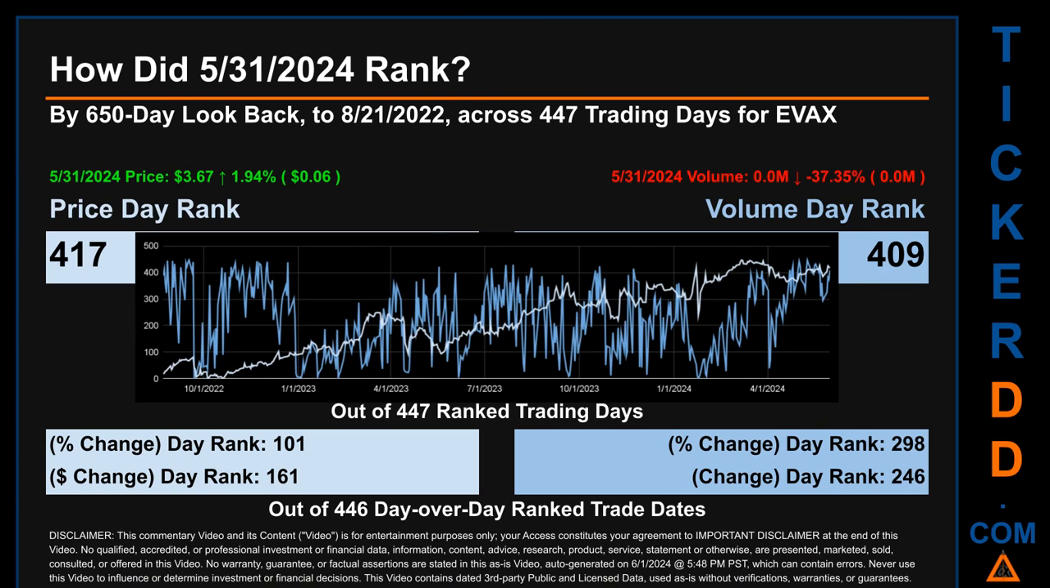The price's day-over-day percentage change, jumping 1.94% on May 31, 2024, had a day rank of 101 while its dollar difference of 6 cents had a rank of 161 when compared day over day across 446 trading days. Volume's percentage change and difference were ranked respectively at 298 and 246.